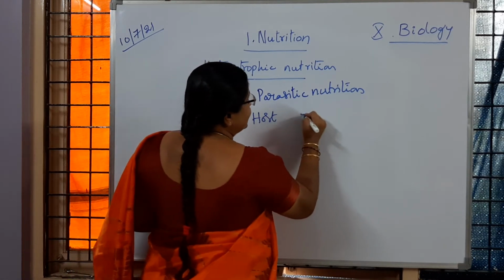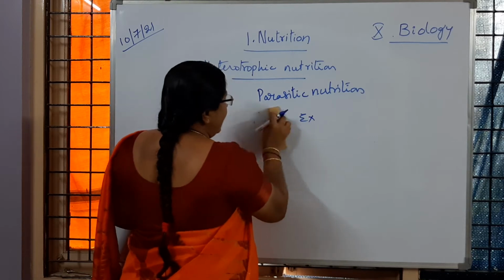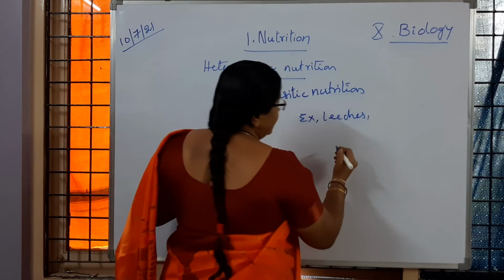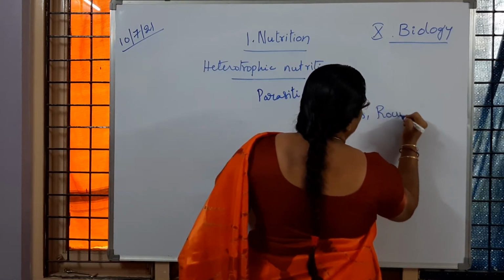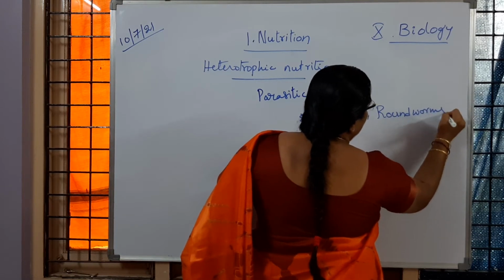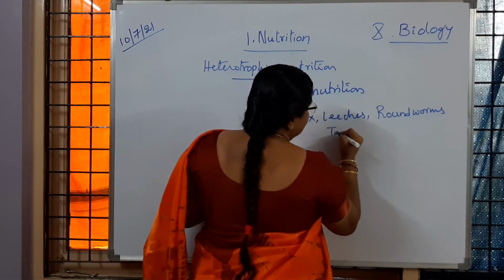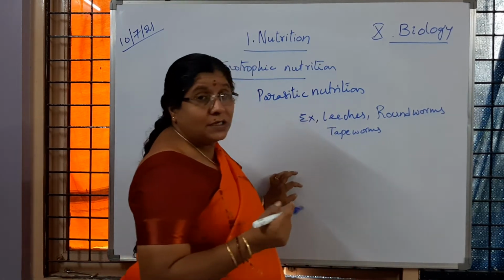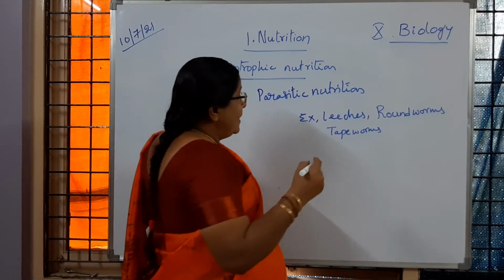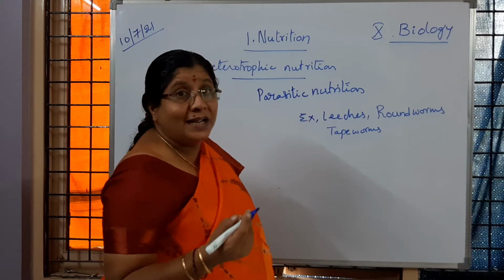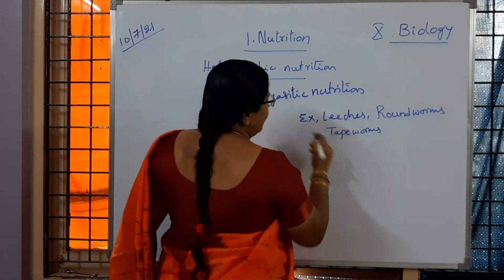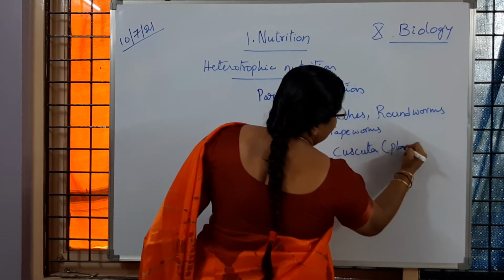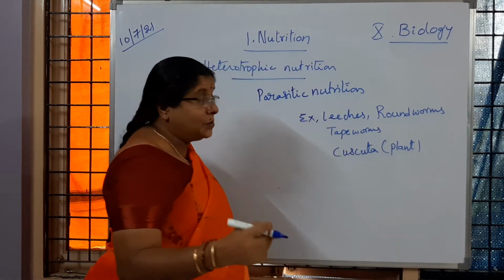Examples for parasites are leeches, roundworms, or tapeworms. Many are there. Liver flukes. And one plant is also there, which comes under parasitic nutrition. That is cuscuta. Cuscuta is a plant. How the process is happening, I will explain to you later.